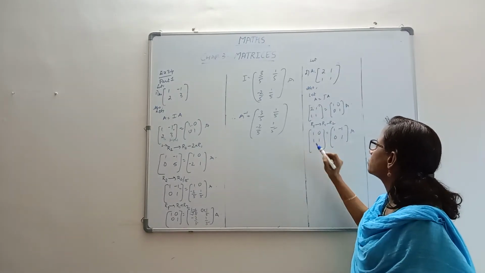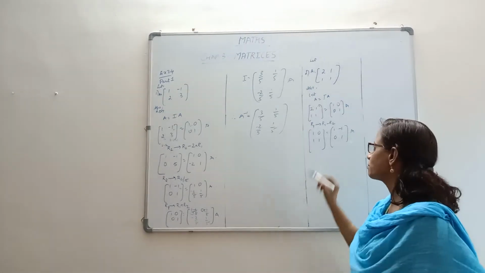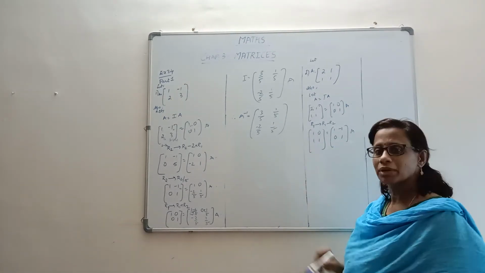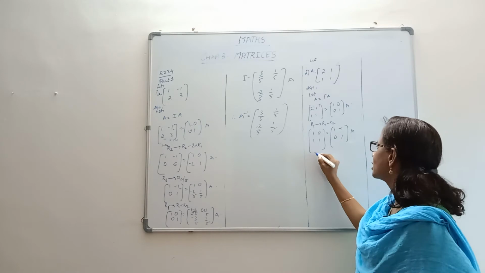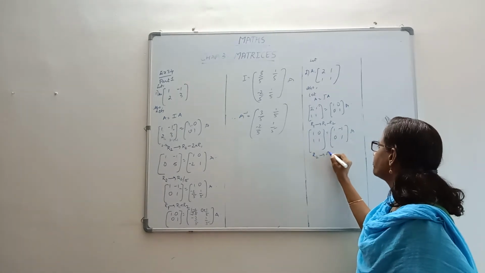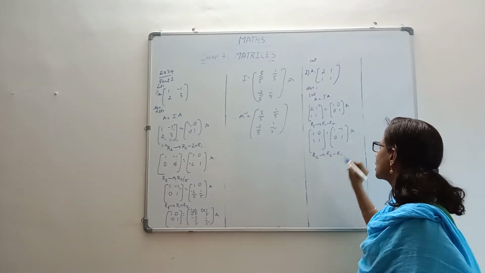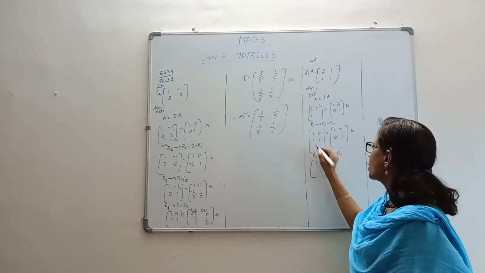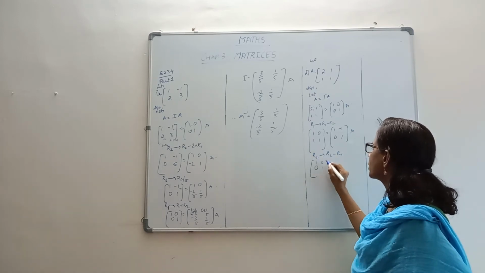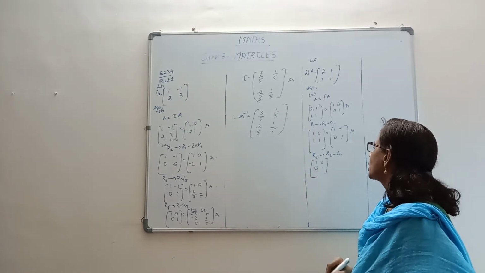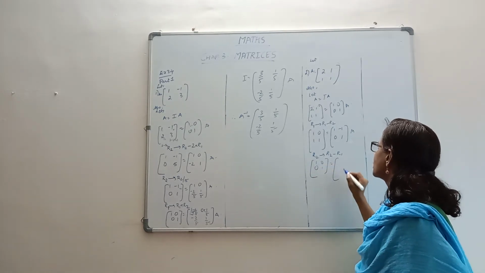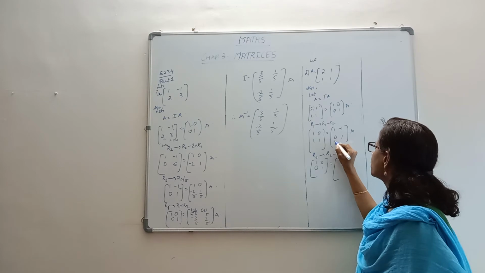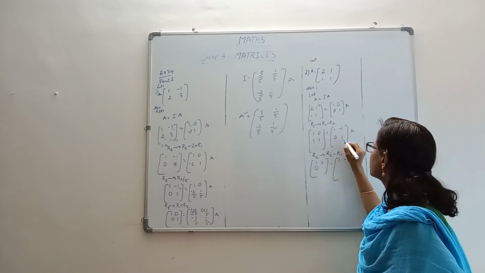Now this has to become 0. Okay, second step is to make this 0. That if you do 1 minus 1, it will become 0, right? So R2 will become R2 minus R1. Check what is happening. 1, 0, 1 minus 1, 0, and 1 here. Here it is R2 minus R1, minus 1 plus 1.